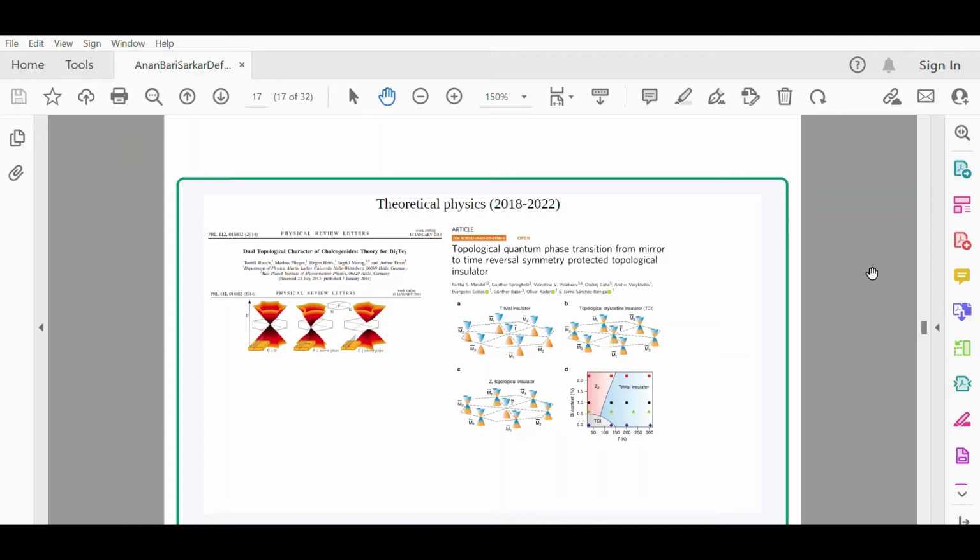The phase diagram is between Bi content, this is bismuth content, and the temperature. So there are two things that we can change at the same time. For example, on one hand you are changing the electron and hole density, and on the other hand you are changing the temperature.